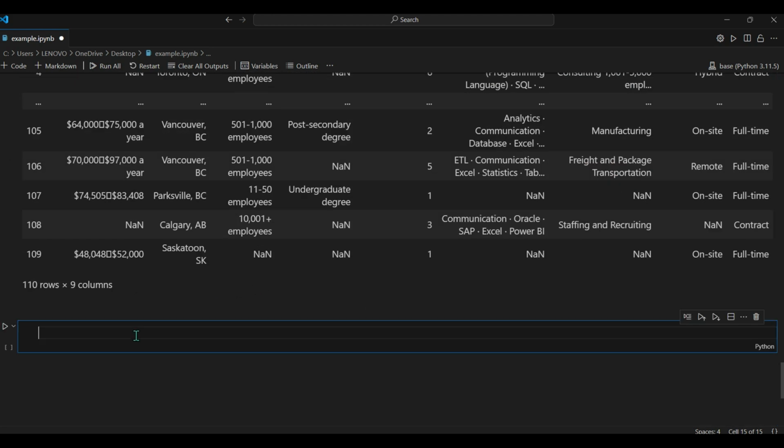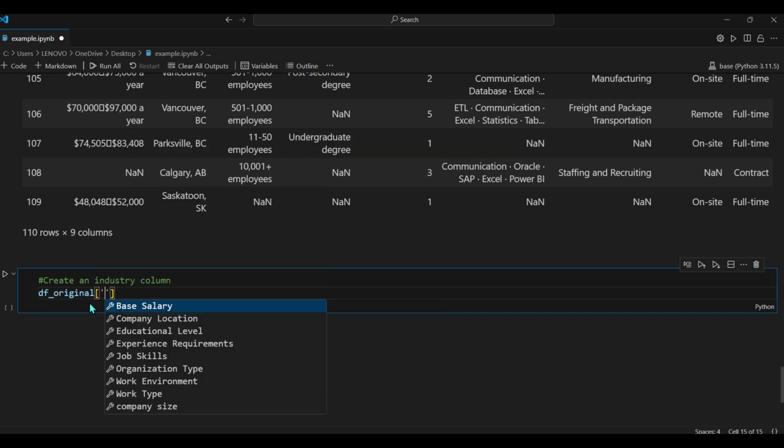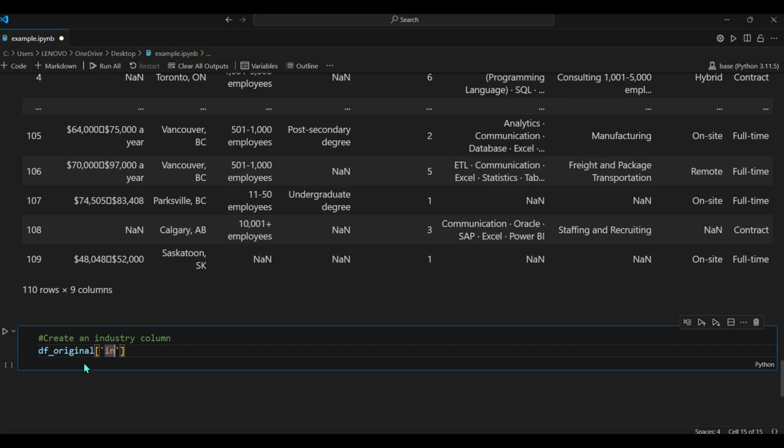So let's see how we're going to do that. Create an industry name. This is how we're going to do it. I will call out df_original, and we will create our industry column.